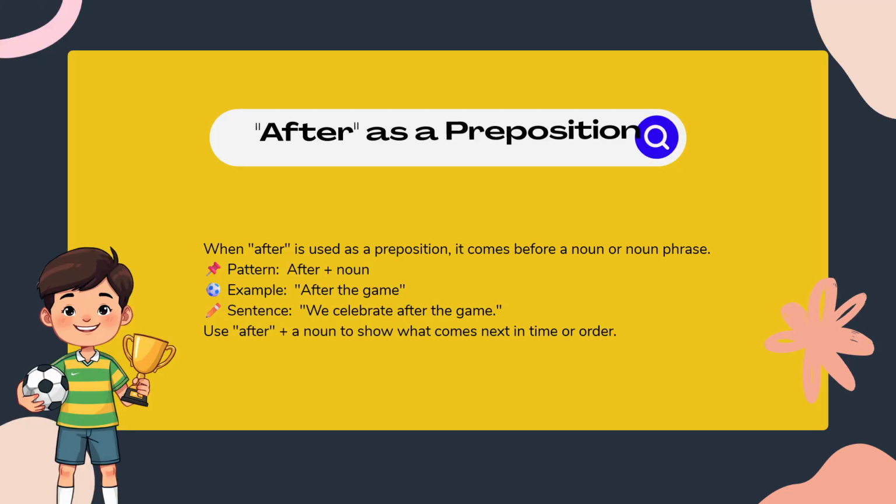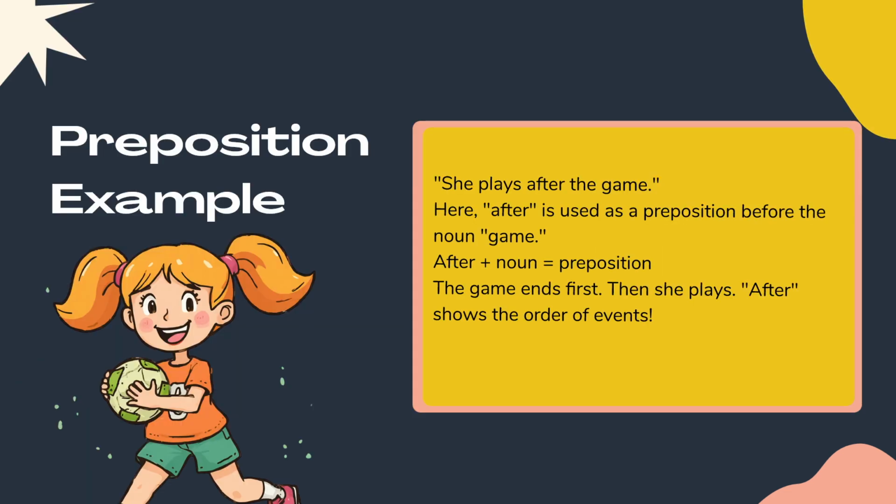After can be a preposition. A preposition is a word used before a noun to show time or place. For example, after lunch or after the meeting. In these sentences, after comes before a noun to show when something happens.